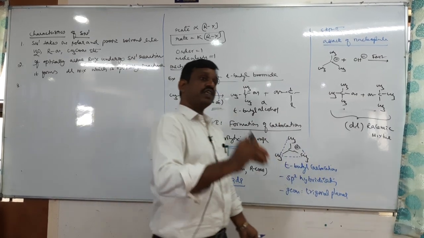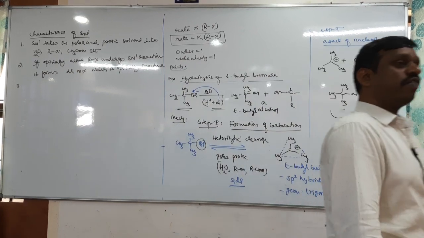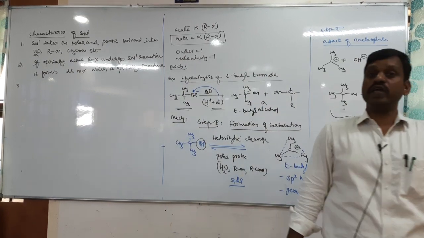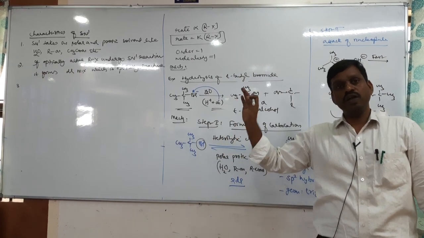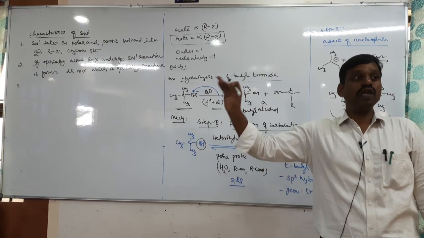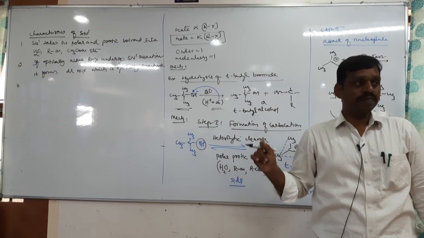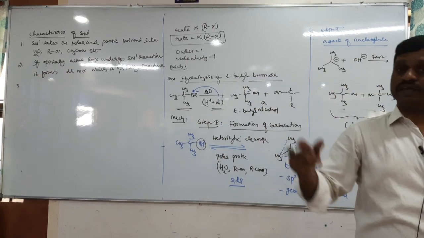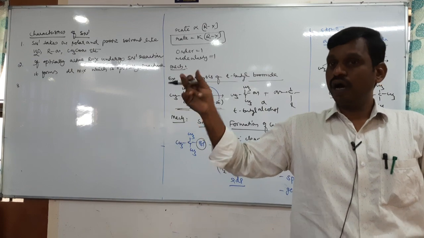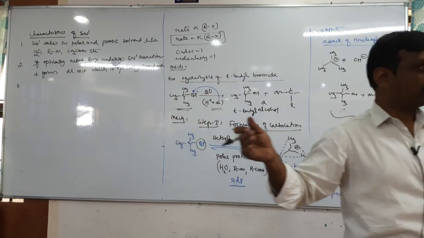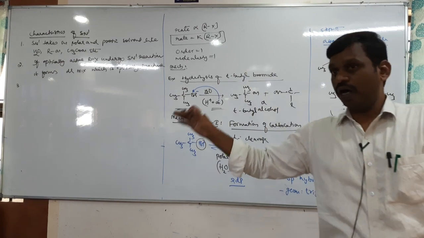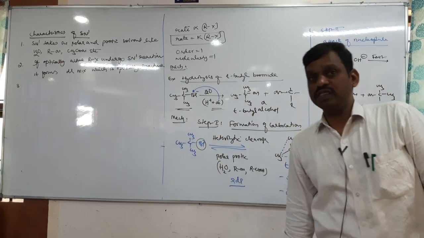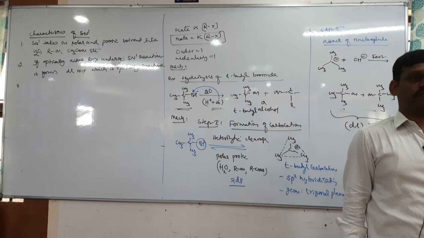Therefore, what is the order of reactivity of haloalkanes? Which haloalkane is more reactive? Tertiary, secondary, primary, and last is methyl X, that is 3°, 2°, 1°. If it is a different alkyl halide, RI, RBr, isn't it? Because iodide can be replaced easily, no? RI greater than RBr greater than RCl or RF, right?